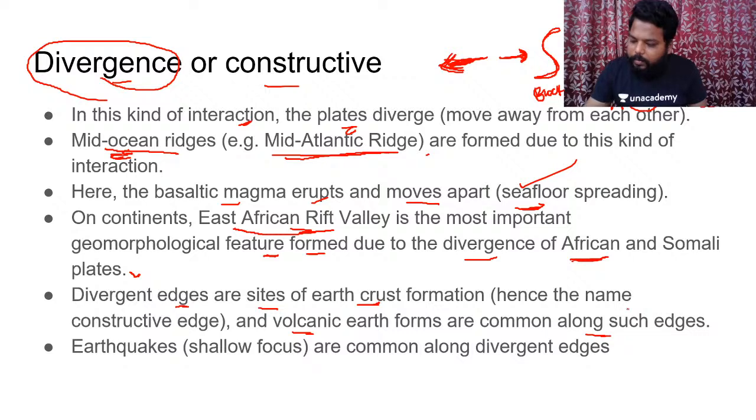Is this clear? Sir, can a rift valley be transformed into a trench? No, absolutely not. A trench is something else. A rift valley is something else. Both are different from each other. Trenches are associated with convergent plate boundaries.